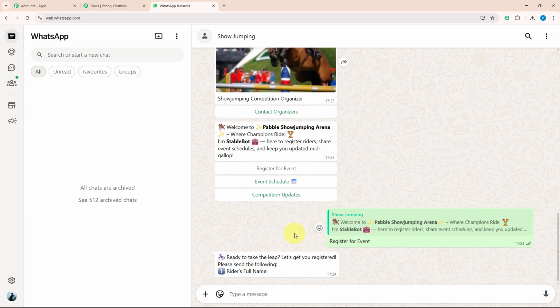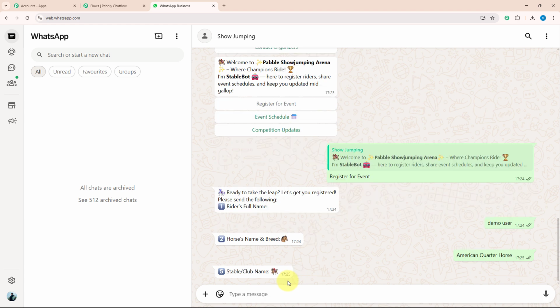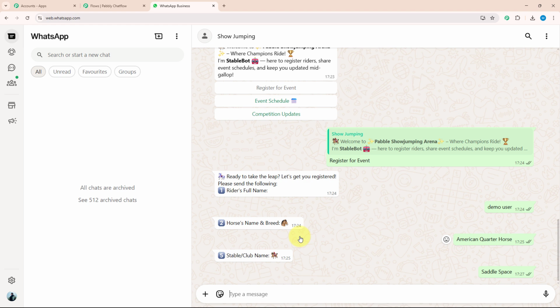As soon as I have selected that button, they have asked me a question. Number 1, which is rider's full name. For example, let's say rider's name is demo user. After that, they want to know horse name and breed. Let's say my horse name is American Quarter Horse. After that, they want to know club name. Let's say my club name is Saddle Space.